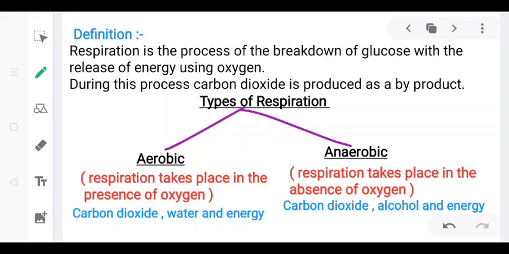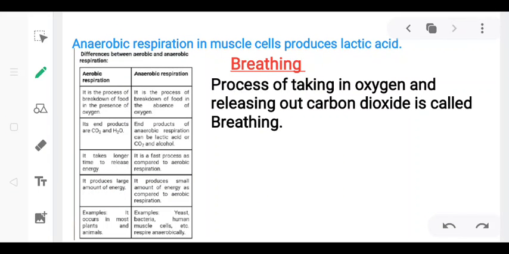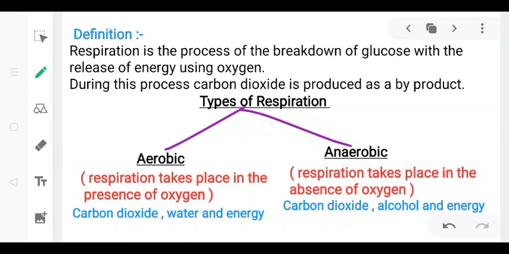Okay, organisms that undergo anaerobic respiration can live in the absence of air and are known as anaerobes. A common example is yeast that is used in making alcoholic drinks such as wine or beer. As you can see, after the anaerobic respiration alcohol is produced, so that is why yeast is used in making wine or beer, and the process is known as fermentation.